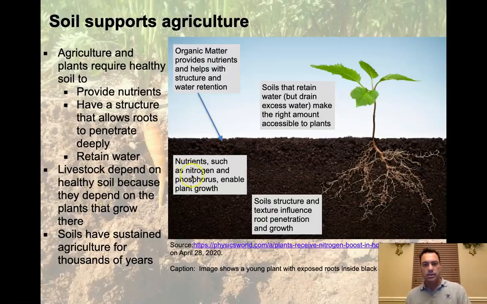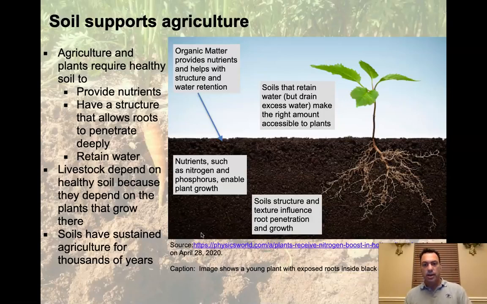Now, nutrients such as nitrogen and phosphorus enable plant growth, and those are also derived from the soil. Nitrogen is derived through the nitrogen cycle, which comes from the atmosphere through a complicated series of nitrogen-fixing reactions that wind up allowing the roots to take it up. Whereas phosphorus is generally consumed from dead organisms that are being decomposed. And it also can be derived from the rock cycle, from which the soil itself is derived. We're going to get into the origins of soil in a couple of slides, so hang on for that.